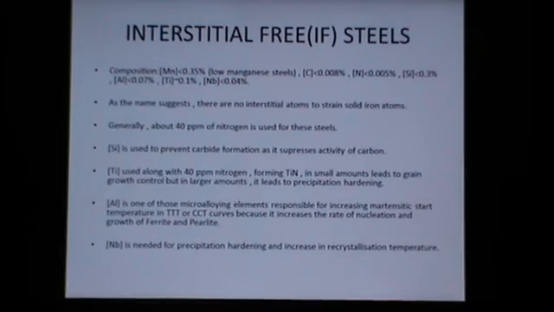Aluminium is one of those microalloying elements responsible for increasing the martensitic start temperature in the TTT, that is time temperature transformation, or isothermal transformation curve, or the CCT curves, that is the continuous cooling transformation curves, because it increases the rate of nucleation and growth of ferrite and pearlite. Besides, niobium is used for precipitation hardening and increase in recrystallization temperature.